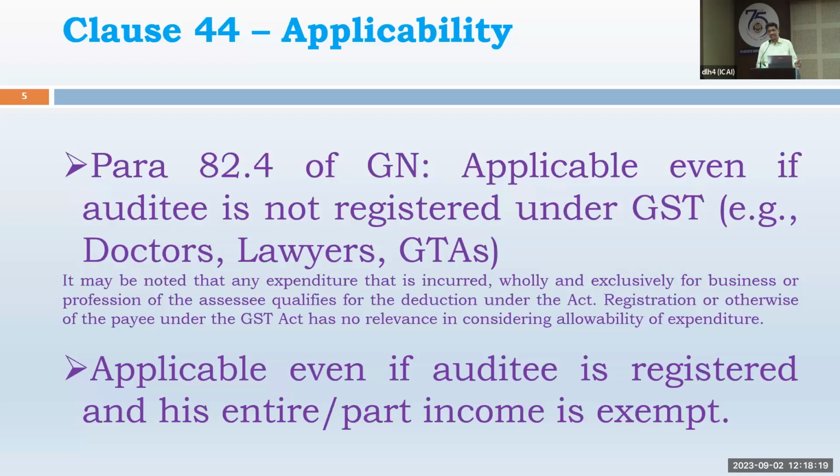Otherwise also, he is required to provide the details in the R1 return invoice-wise and submit a nil 3B return. So all in all, there may be some lawyers, some GTAs, and most of the doctors unregistered under the GST Act. But still, since they are required to have a tax audit, we have to find out the details and provide them.